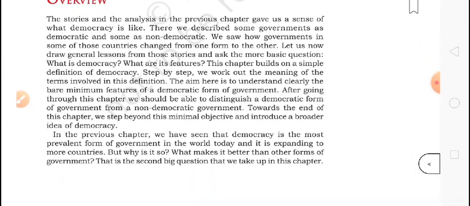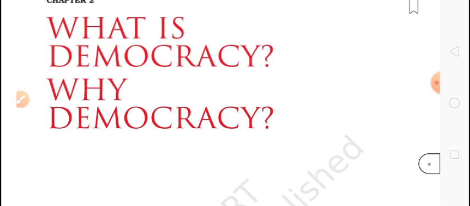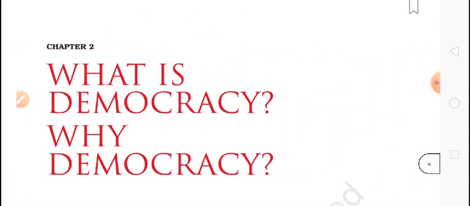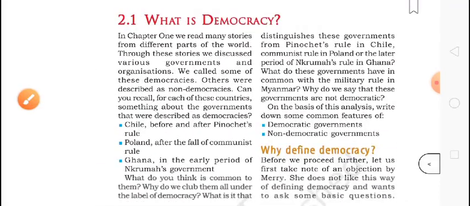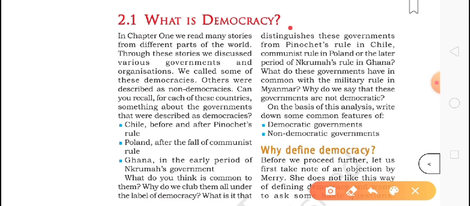As they have given in the overview, the first chapter has been deleted. Now this is the first chapter, but really the first chapter was deleted according to CBSE guidelines. So now we are studying chapter number two. First, as they have mentioned here, what is democracy? In chapter 1 we studied how democracy formed and how democracy was accepted by different countries in the world.